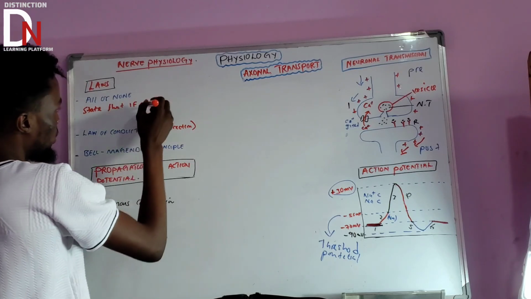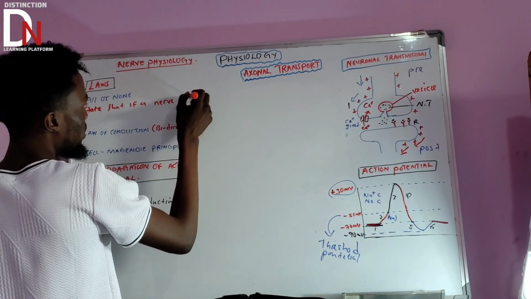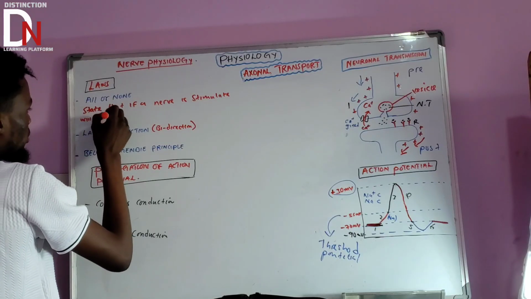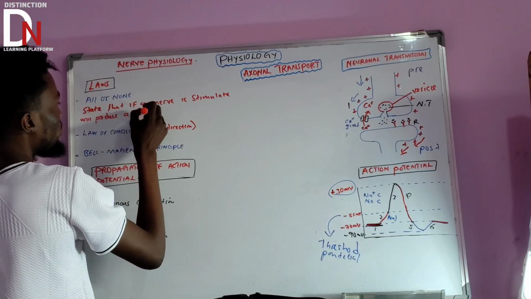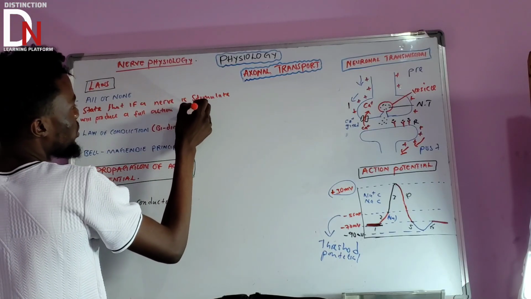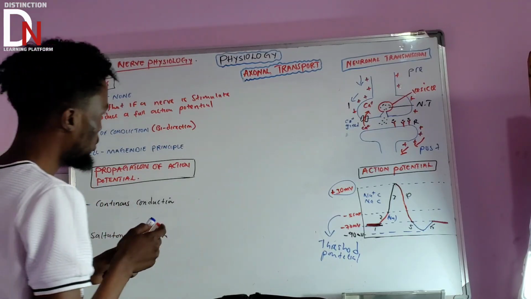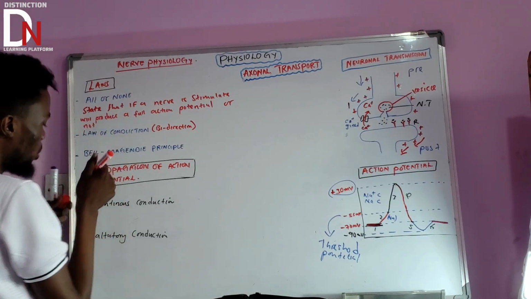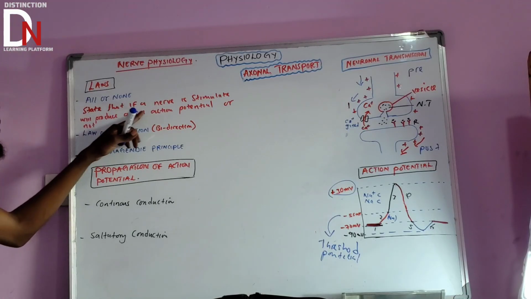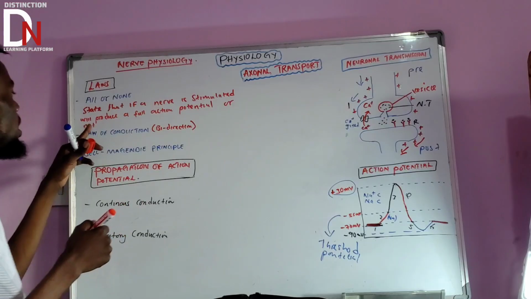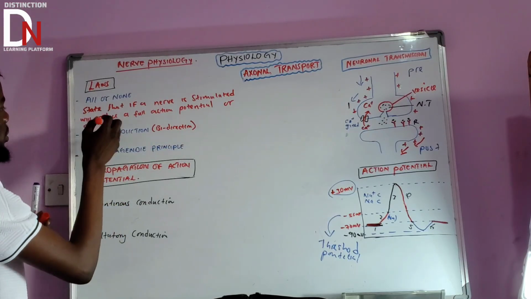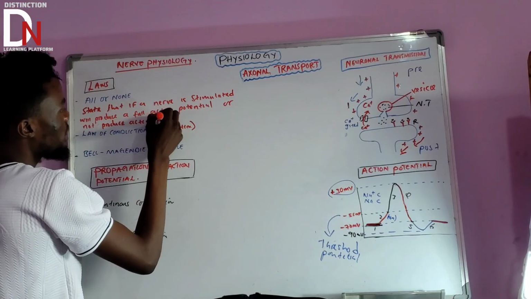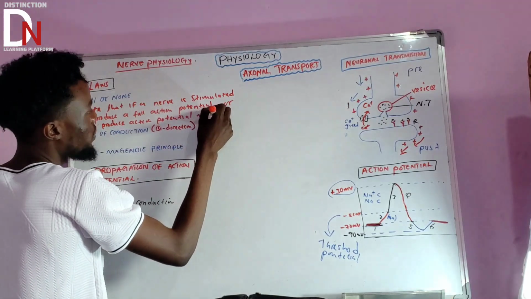If a nerve is stimulated, it will produce a full action potential or not produce an action potential at all. So we're saying the all-or-none law states that if a nerve is stimulated, it will produce a full action potential or not produce an action potential at all. What does it mean?